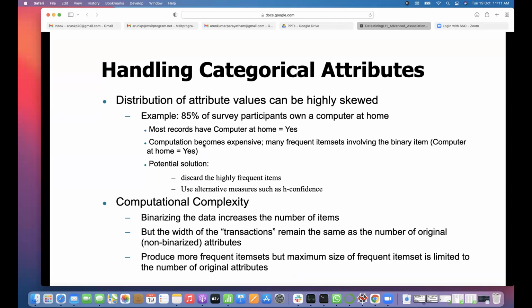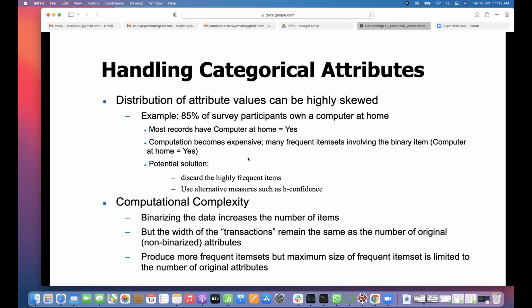So a potential solution to address that is to discard the highly frequent items. If they are frequent, they don't make good rules, because that goes into the denominator. If you have a highly frequent item on the left side, and another item that is less frequent, the confidence is the frequency of the combined items divided by the frequency of the left side item.